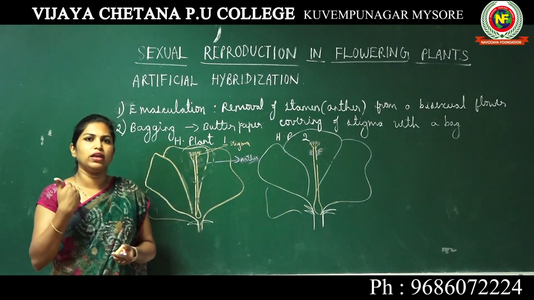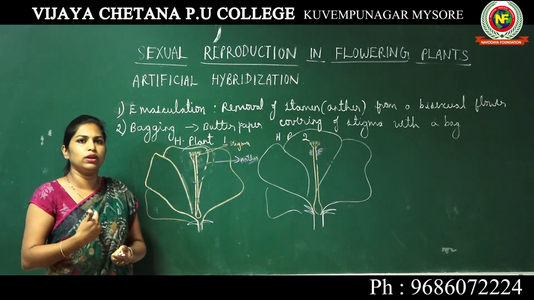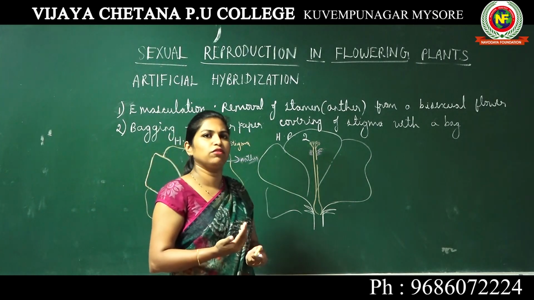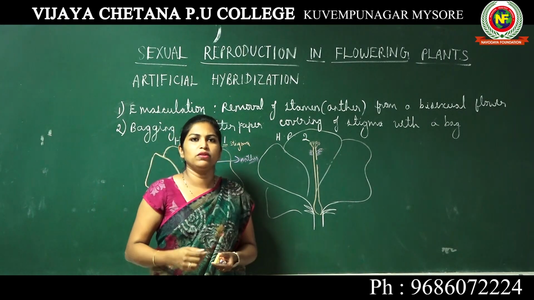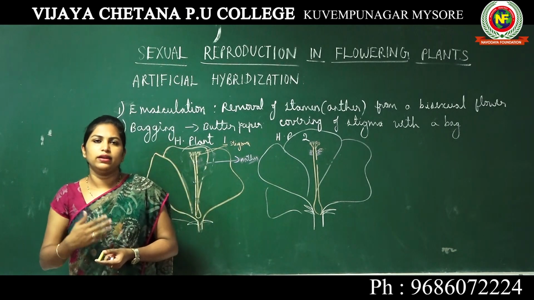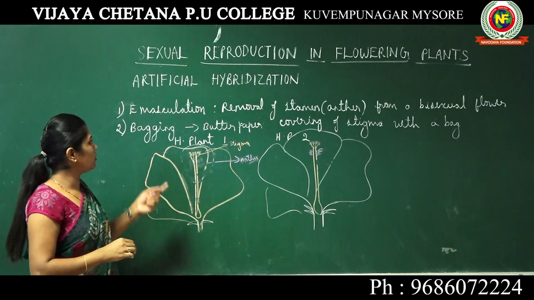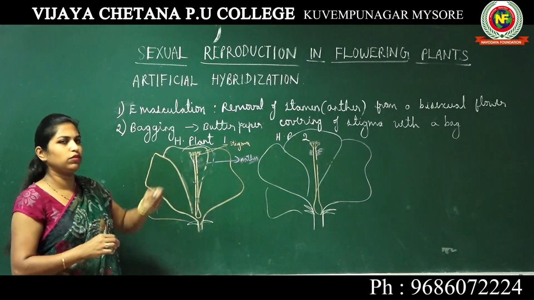It reaches the ovary. In the ovary it goes to the ovule. Inside the ovule you will find the embryo sac. In the embryo sac we will find the egg. The male gamete will go and fuse with that egg and produce the zygote, as we have studied in the previous classes. Okay, so these are the technologies involved in artificial hybridization.